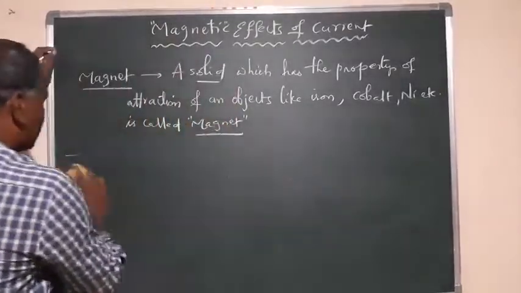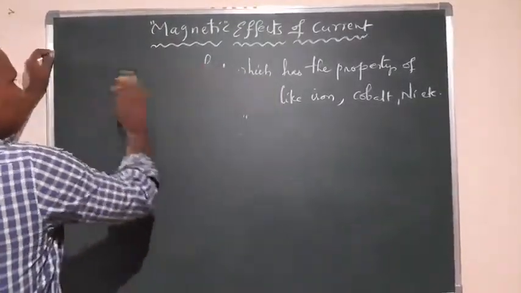Now, a magnet has a property of attraction, right?